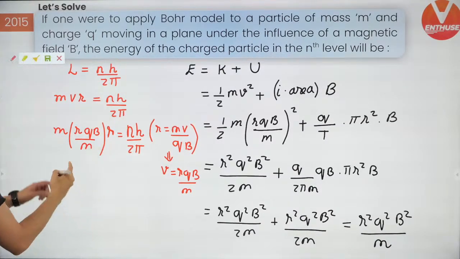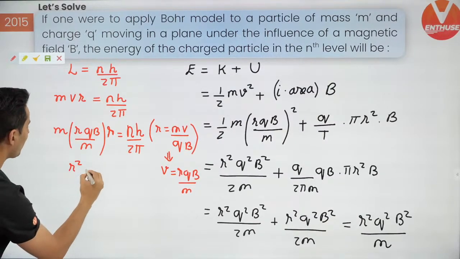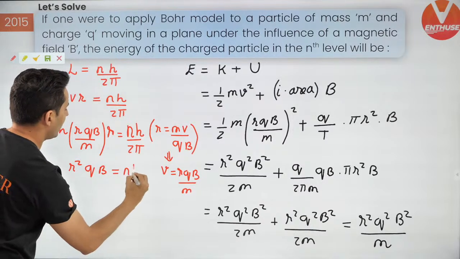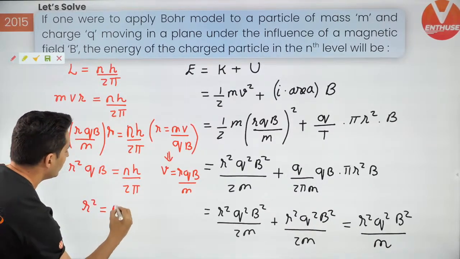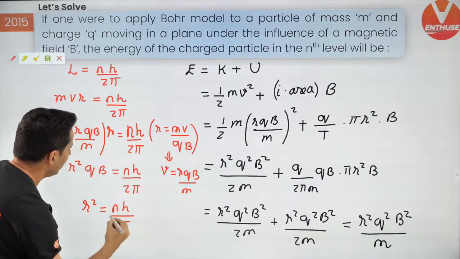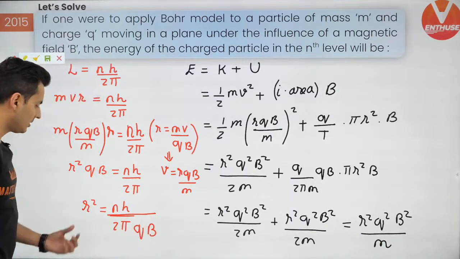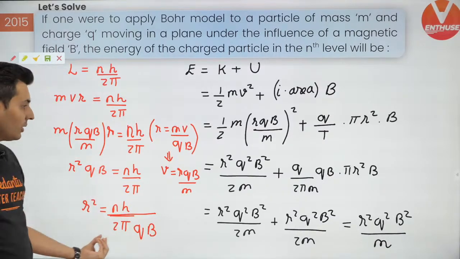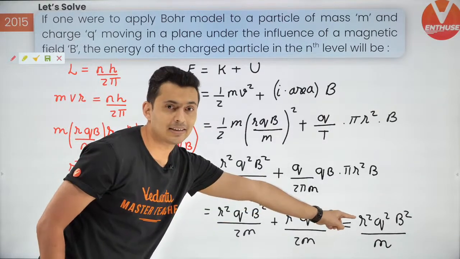So this was R. Now M goes. So this will become R square qB, M has gone, is equal to NH by 2 pi. Therefore R square is equal to NH by 2 pi, and that qB also comes over here. So this is what happens. You'll get this value over here. Why did I do that? Because I want to get rid of R square. Yes, you can see that. I can get rid of R square from there.